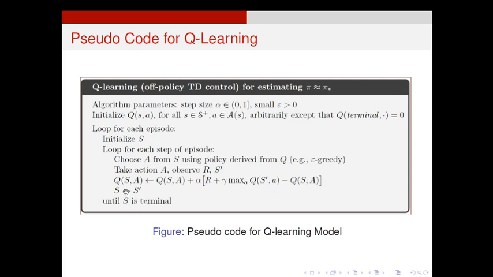Then in the next update, the state S is updated to S dash. That means we just jump into the next state, but within this episode we are not changing the action A to A dash. That is the difference. If that happened, the action would be replaced within the episode. When we replace an action within the episode, the policy will change. So the policy stays the same until that particular episode is over. At the end of the episode, this action will be updated. That happens with the help of the greedy policy, automatically.